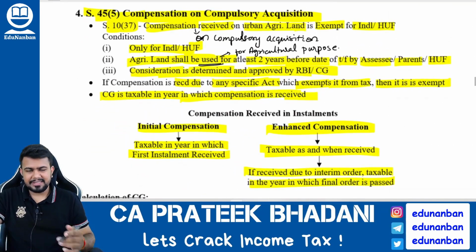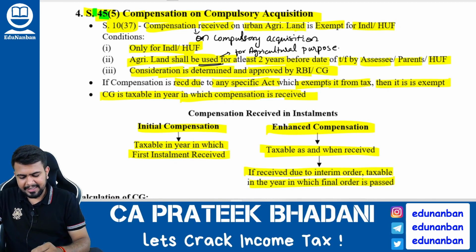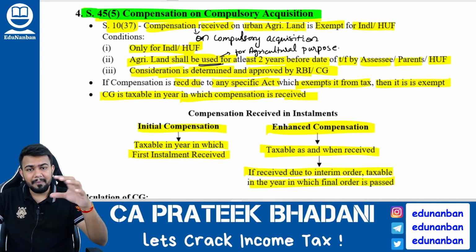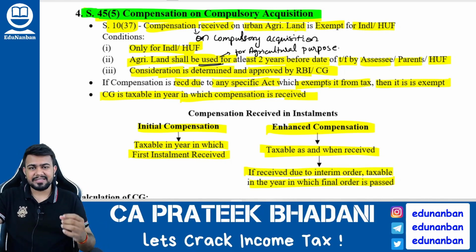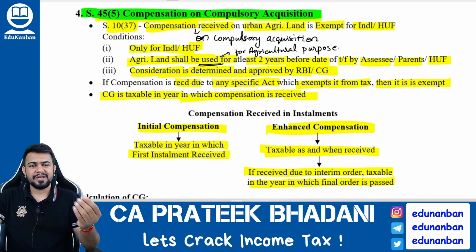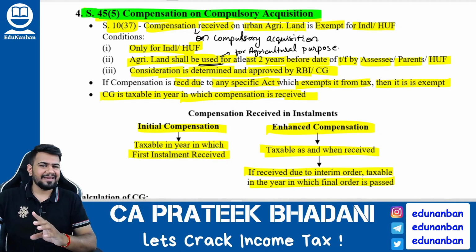Now let us discuss section 45 subsection 5, that is compensation on compulsory acquisition. What is compulsory acquisition? When the government comes and compulsorily acquires the property of the assessee, it is called compulsory acquisition, and it is also a transfer. So when the government is acquiring the property, the assessee whose property has been acquired has to pay tax under capital gains.